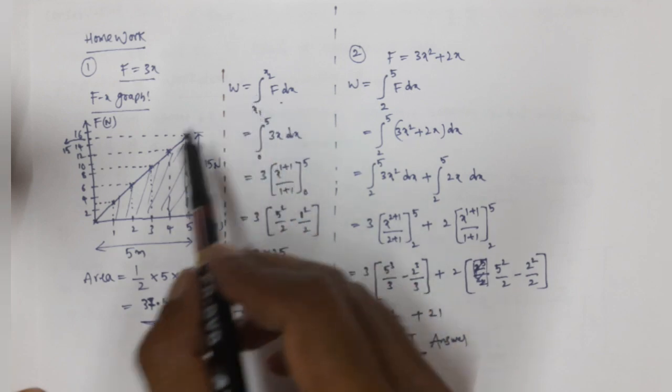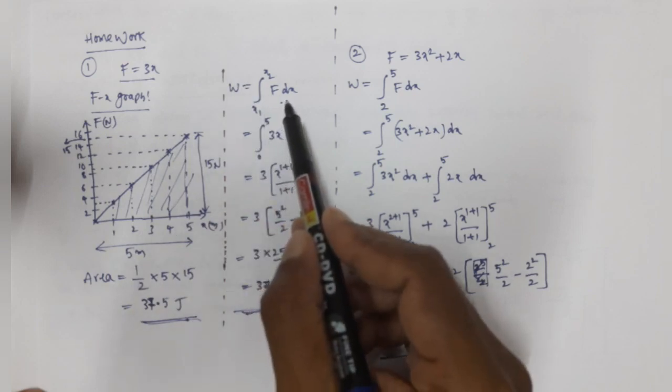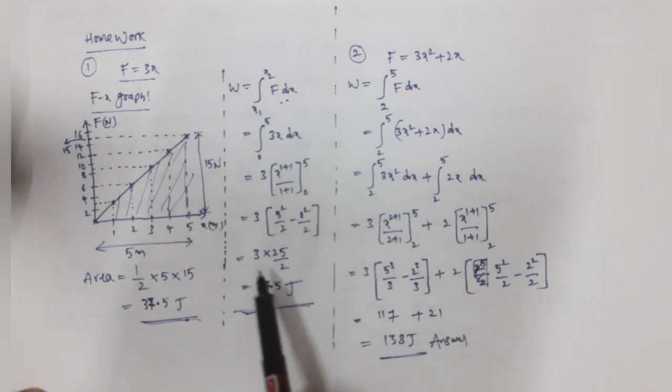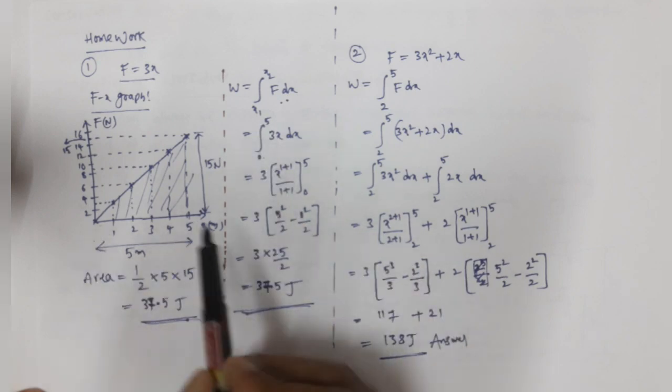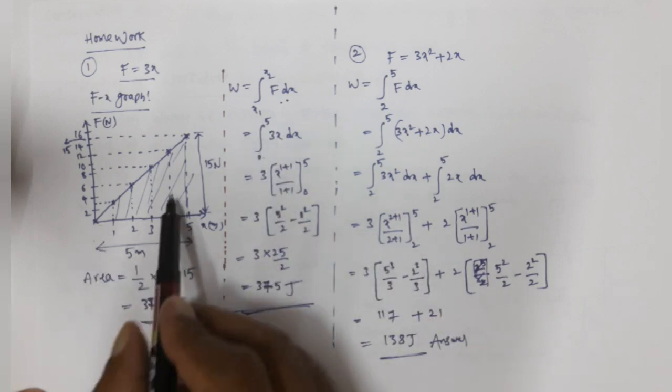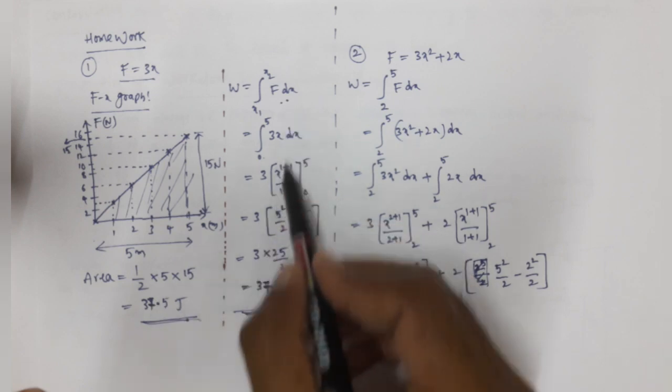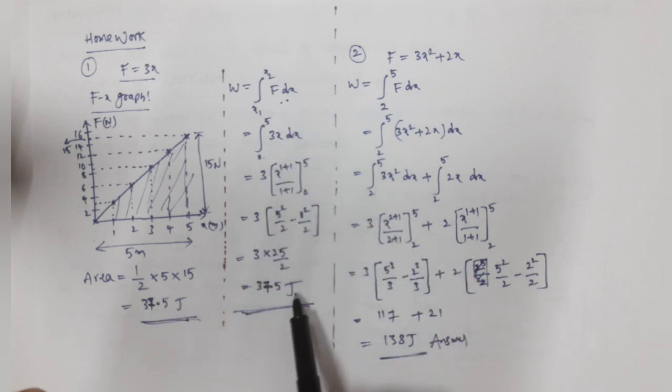W is equal to, as the force is not constant, it is varying, we do integration. And finally, when we see the work done from 0 to 5 meters, and here also from 0 to 5 meters, we are getting the same value. From the area we are getting 37.5. By doing integration also we are getting the same value, 37.5.